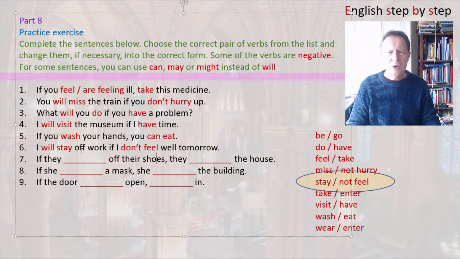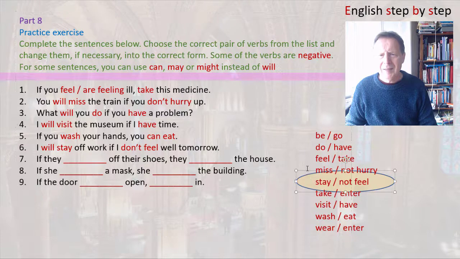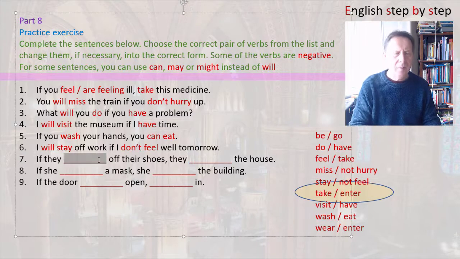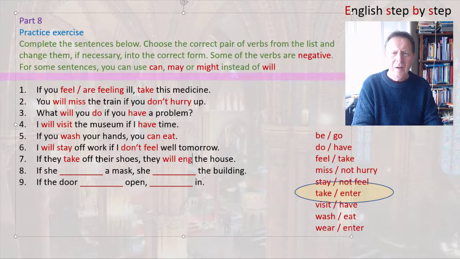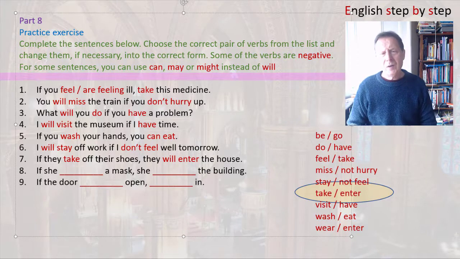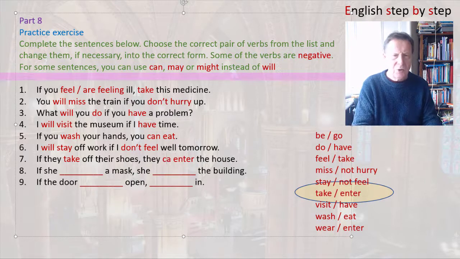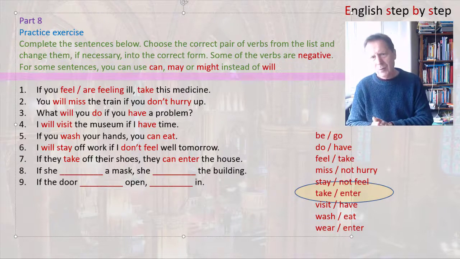Now the next one is about shoes, so we can see that the best verb for shoes is take, and that is a phrasal verb, take off. So that becomes, if they take off their shoes, and then we have enter, will enter. Now, for this one, we also need to think about the logic of the sentence. And in this case, we're talking about permission. So we can change this again, like number 5, change it to can. If they take off their shoes, they can enter the house.